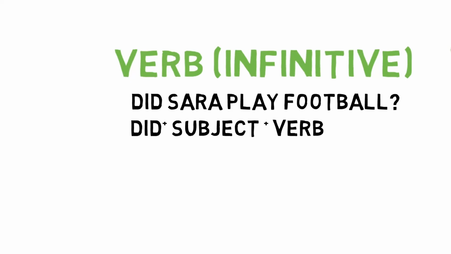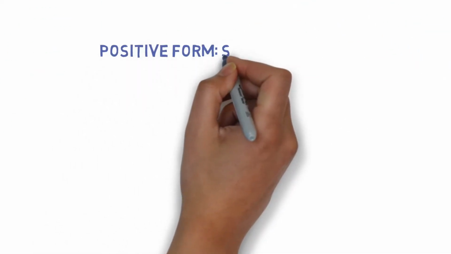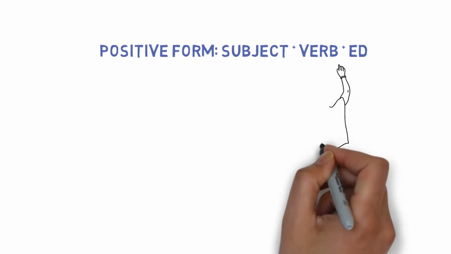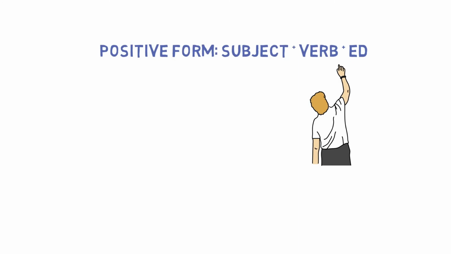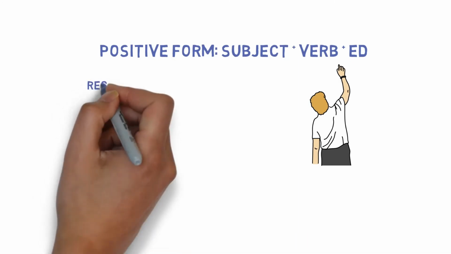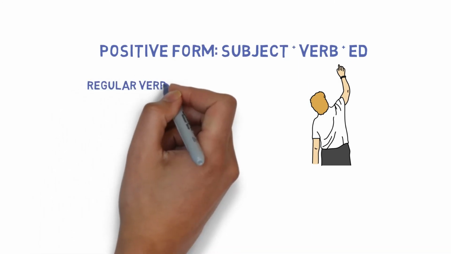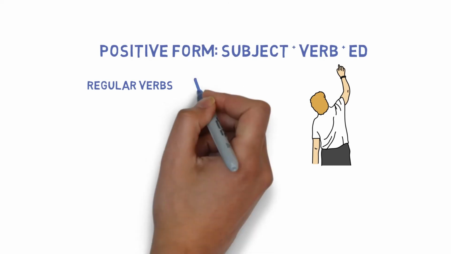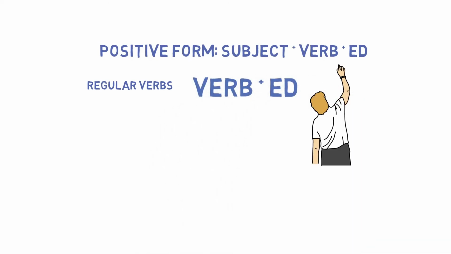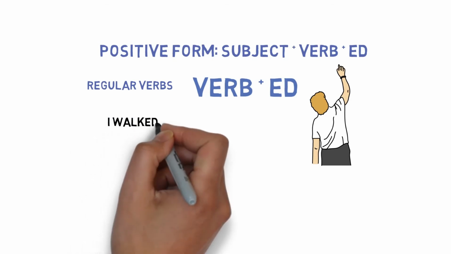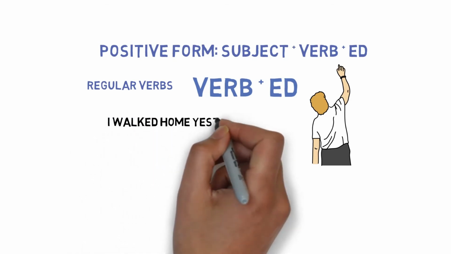First, we said that the positive form is subject plus verb plus ed. However, we have some exceptions. Let's start by the verb plus ed. These verbs are called regular verbs. These verbs, we just add ed at the end and we have the past simple. For example, I walked home yesterday.